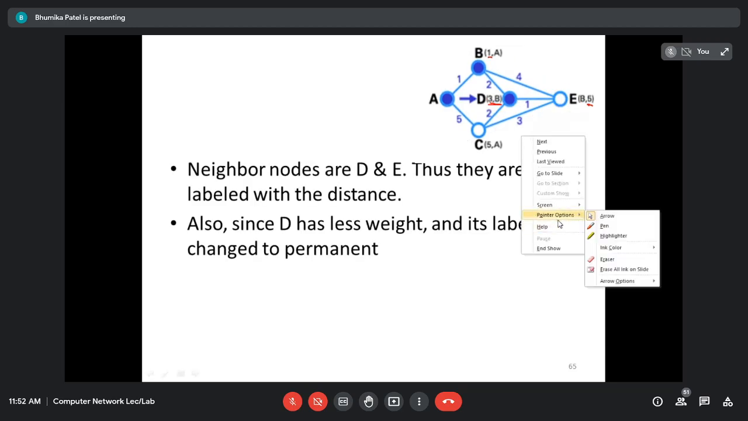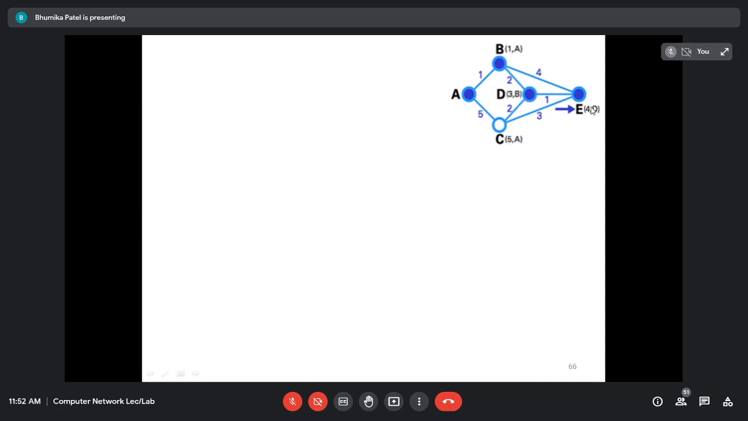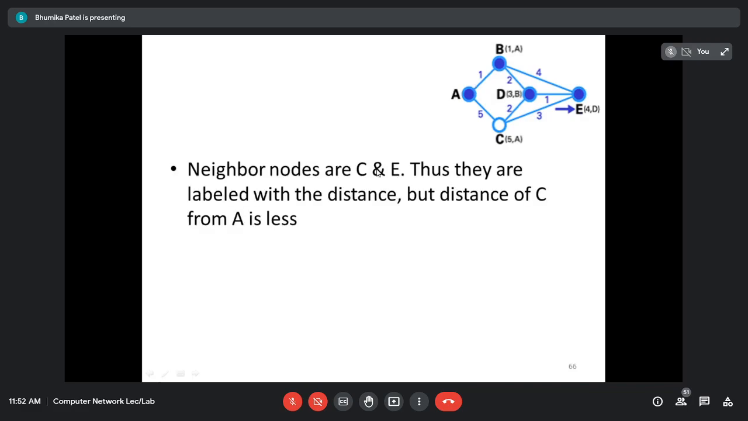Okay, here D is chosen as a permanent node. Next, what are the neighboring nodes of D? E and C, right? So it will be 3 plus 2, 5, and here 3 plus 1, it is 4. See, here it is 5 and 4, so obviously 4 is minimum as compared to 5, so we are going to choose E instead of C. Right, A, B then D then E. In place of C what will we consider? E, because it has the least distance. So here the neighboring nodes are C and E because they are labeled with the distance, but the distance of C from A is less.